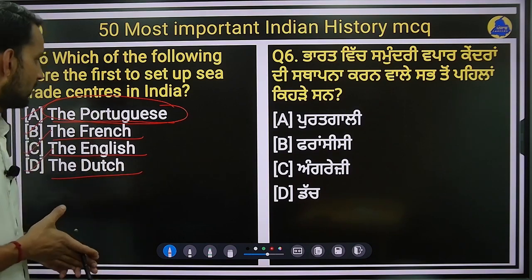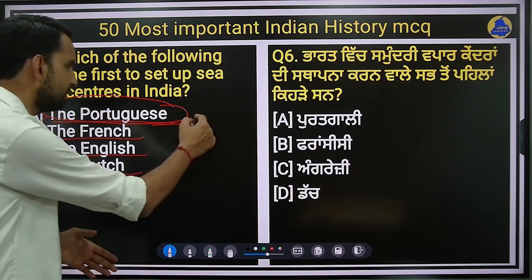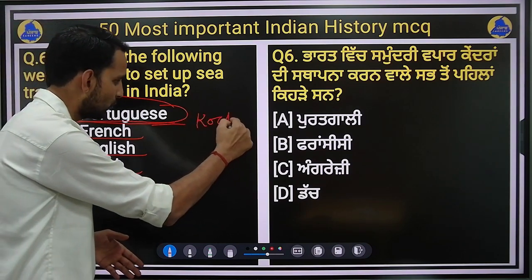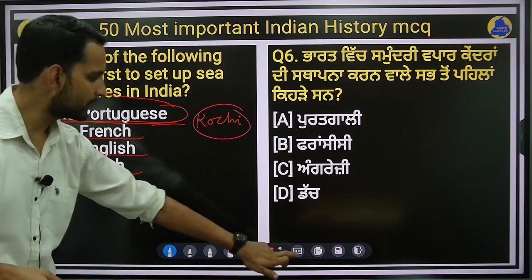You might have studied this, right? So they are the first to set up the trade centers in India. Trade centers like Kochi was the first center opened by the Portuguese. So option A, Portuguese, will be the right answer.